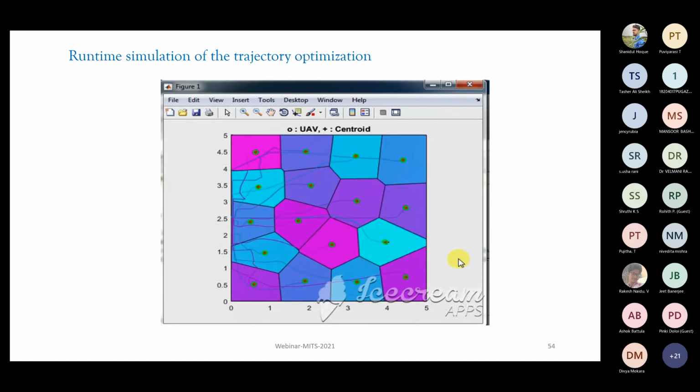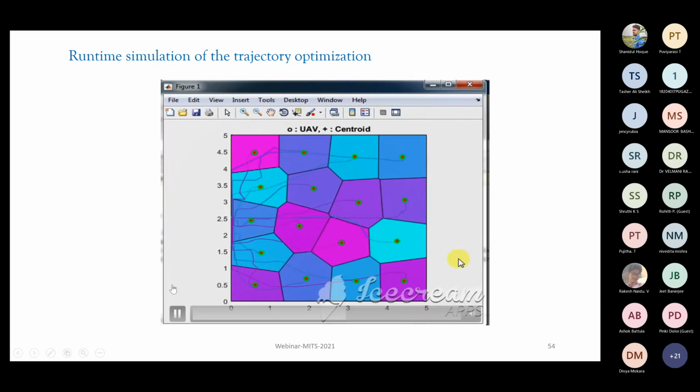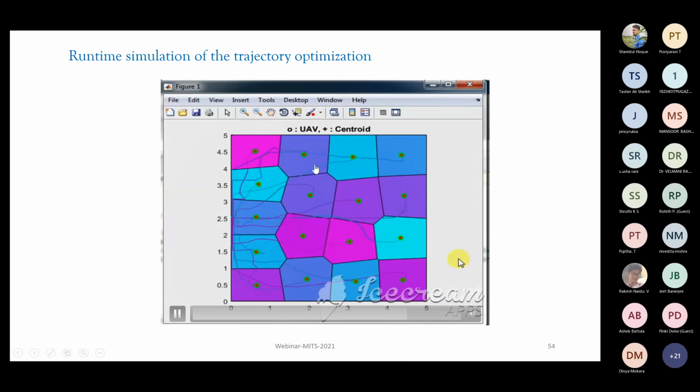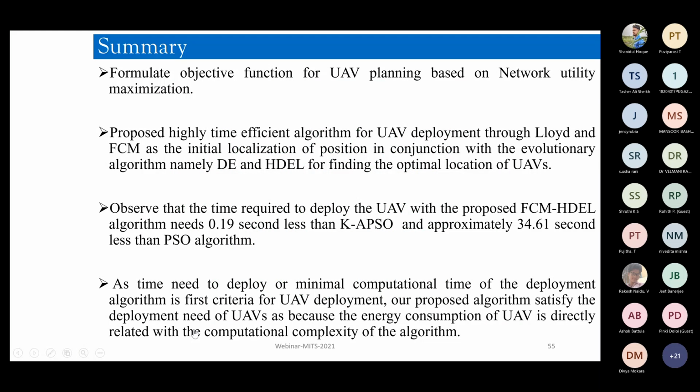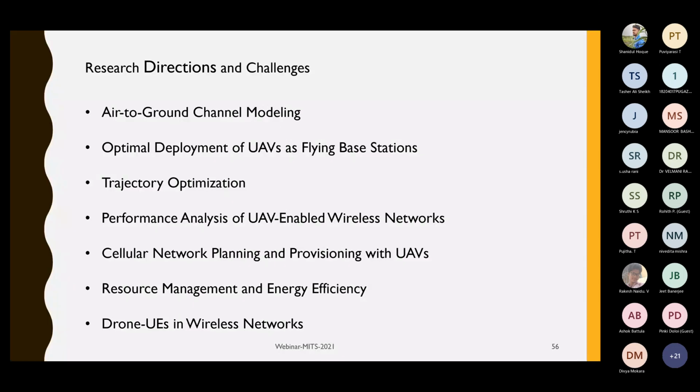Yeah, as you can see, you can understand how the drones are placing themselves at this level, right? So this is what we have been able to do, and this is the final result of the placement of the drones along with their heights, because this is a 3D deployment, right? So these are some of the findings that we have got. This is the summary of what we have explained. I don't think this is required at this point of time.